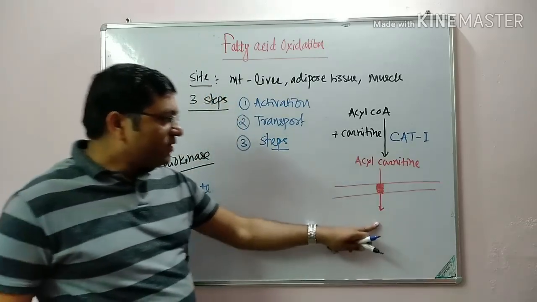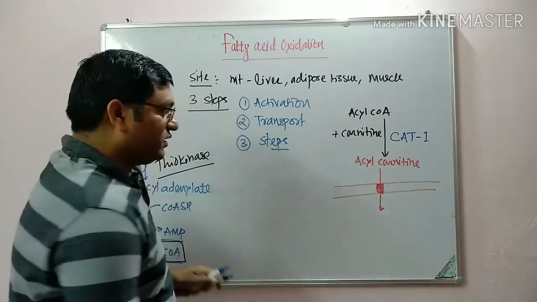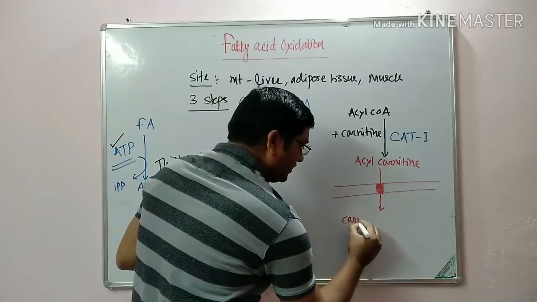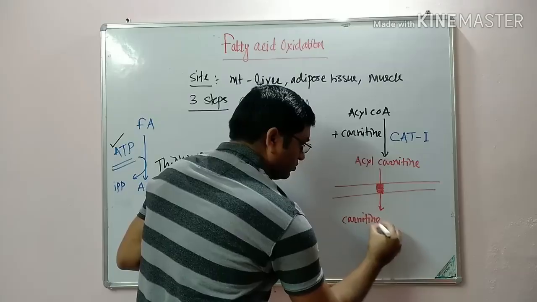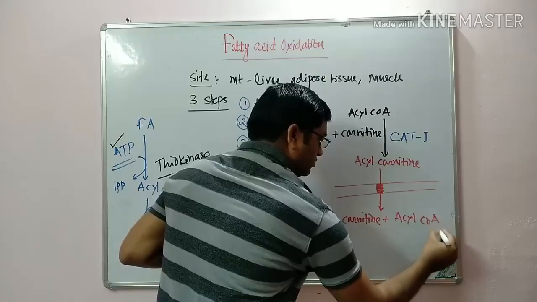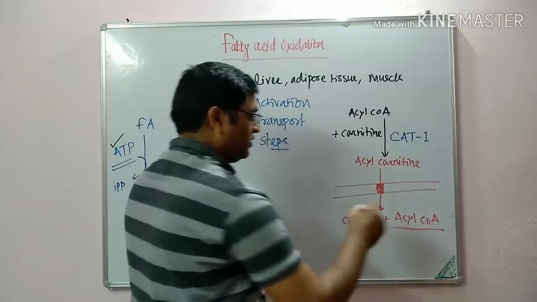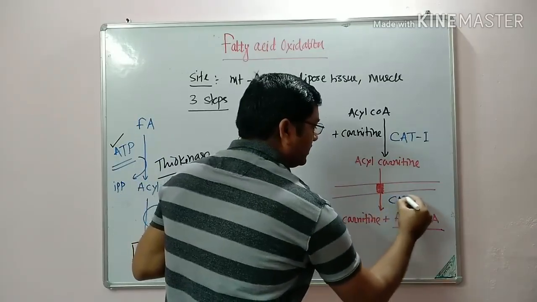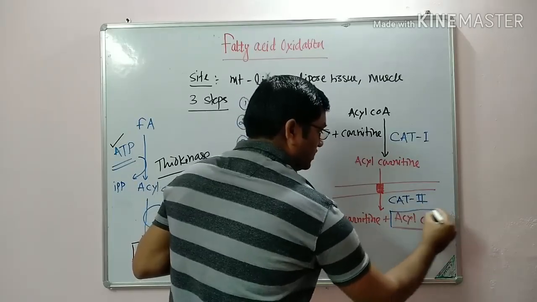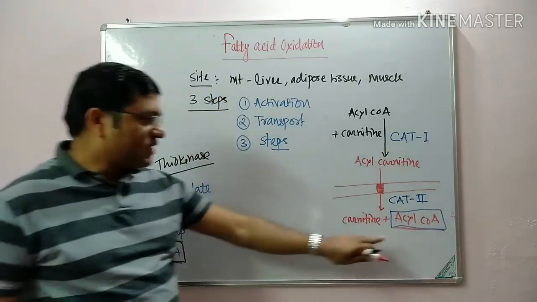Now inside the mitochondria, this acyl carnitine is converted into carnitine plus acyl coenzyme A. This is with the help of carnitine acyl transferase 2. This is acyl coenzyme A. So this is the transport.